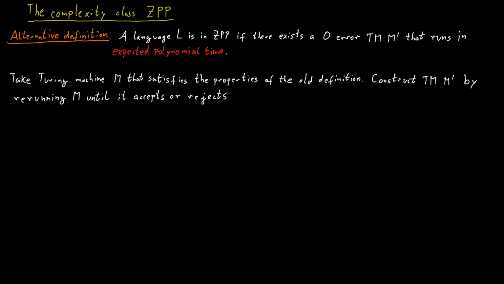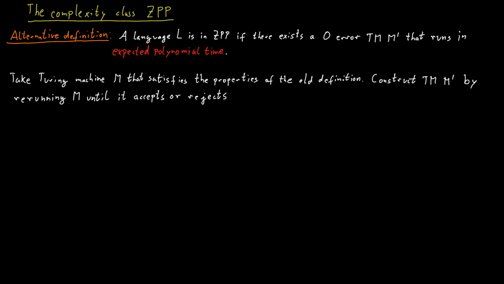It is clear that this newly constructed machine will never give an incorrect answer, and it's also clear by construction that it will never say I don't know. The only question is, what is the running time of this machine in expectation? So how often do we rerun this machine M in expectation until we get a definite response that is different from I don't know?